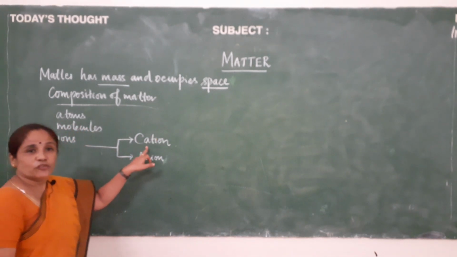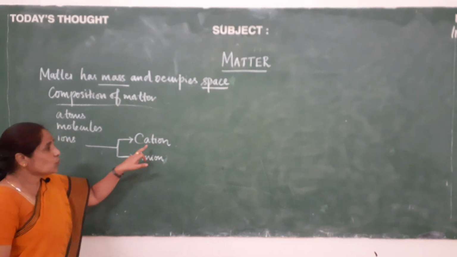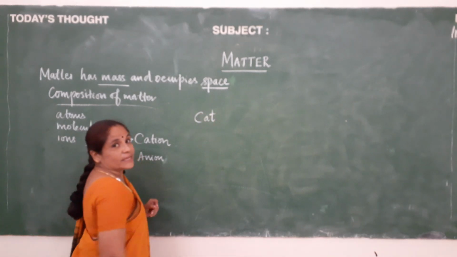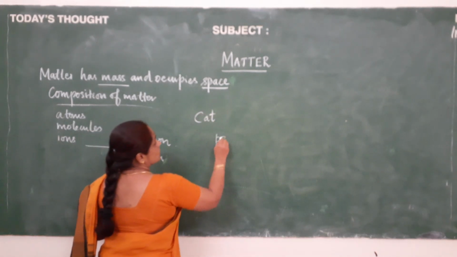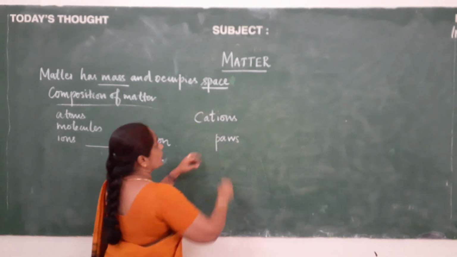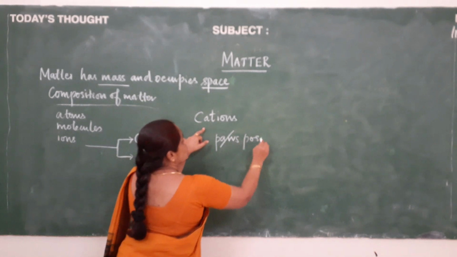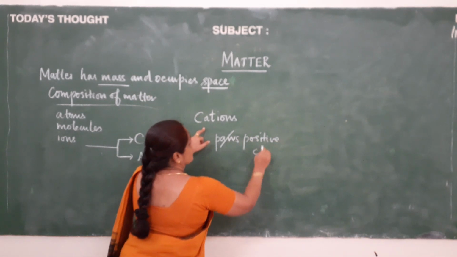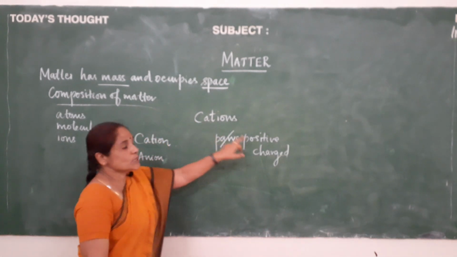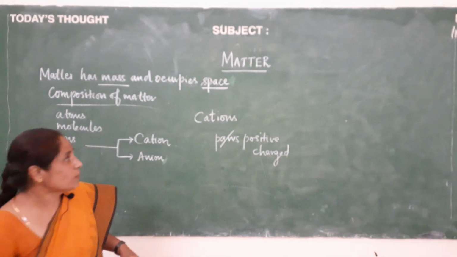You may have some confusion in remembering this cation and anion. So, you can very easily remember it like this: cats have paws. And here, instead of cat, you can write cations, and the paw you can just write as positive charge. That means cations are positively charged. So you can very easily remember that.